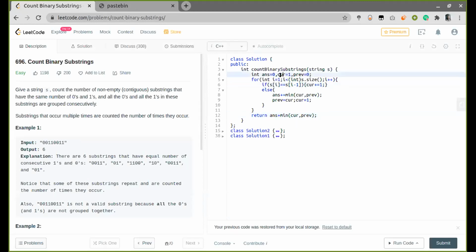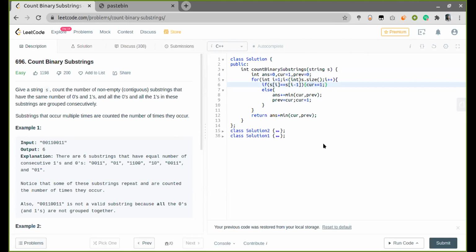So this is the current one. Current will take the frequency count of the current cluster, and previous will take the frequency count of the previous cluster. I won't go with the first character since I know that it will be either zeros or ones, so I will always start from the second one. If both the characters are the same, I will just increment the count of the first cluster.